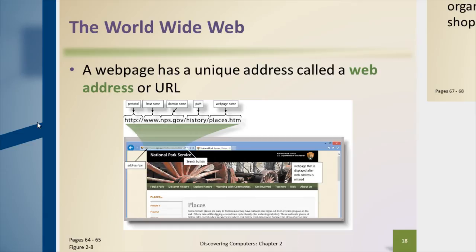We can actually access other services through a web browser. For example, a lot of sites, we can access FTP servers using a web browser. So it makes a difference as to the protocol that we enter. A URL also includes any subdirectories or the rest of the path that we need to be able to access a very specific file. And then it includes that last part there on the right, places.htm. So it identifies the very specific file and the extension that you're trying to access. I wouldn't worry about the distinction too much. There is a distinction between the two, but for the most part, these terms are used interchangeably.